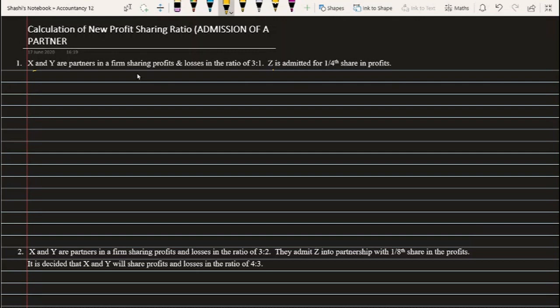Now if 1/4 is the share of Z, then we'll find out what will be the share of X and Y. Starting with this, the first thing we'll write is the total share here. So we know that if we are talking about the fraction, then the total share here is 1.